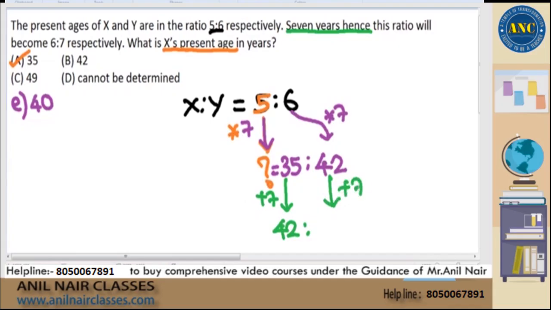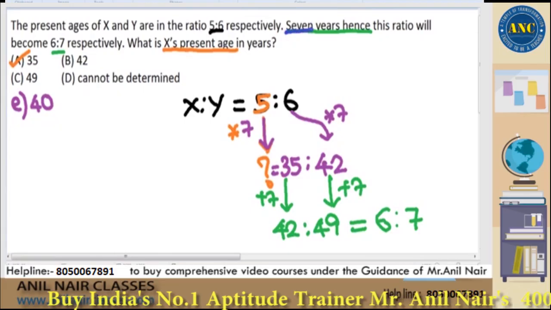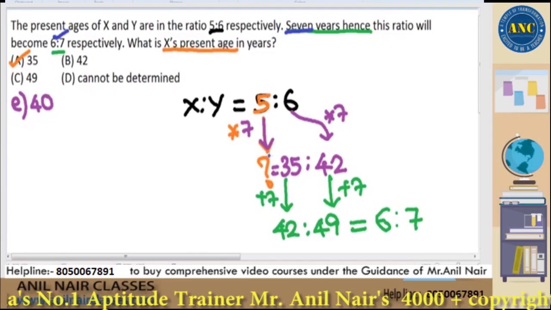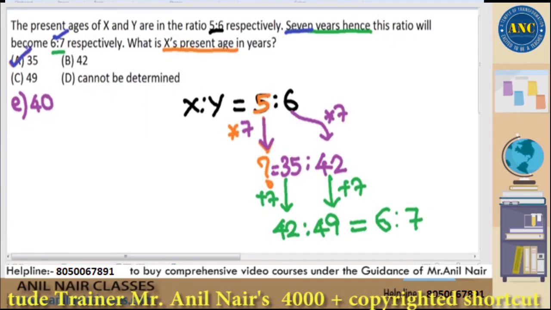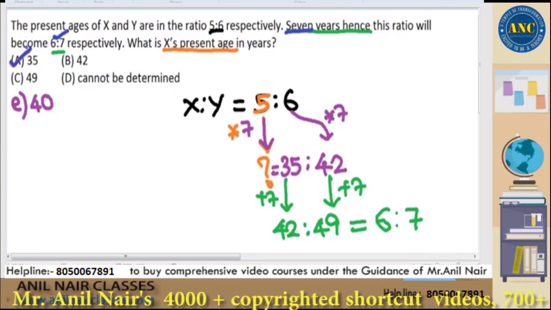42 plus 7 is 49. 7 years hence, this ratio will become 6:7. 42:49. Is it equal to 6:7? Yes, it is equal to 6:7. Because the second statement in the question is becoming true, my assumption of 35 is also true. Therefore, the answer is 35.